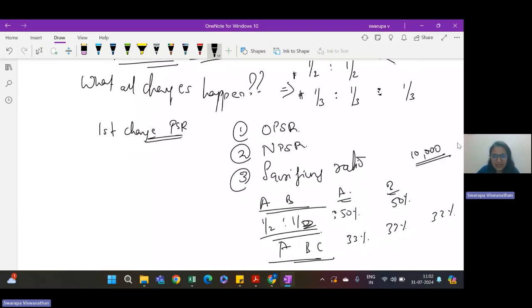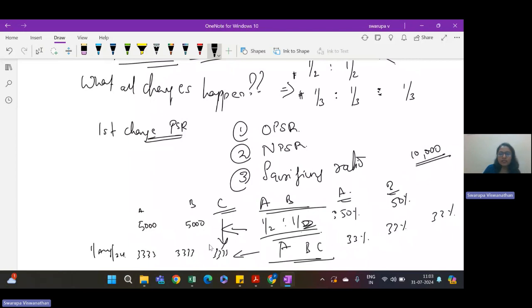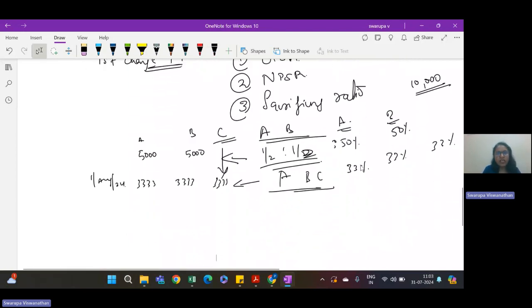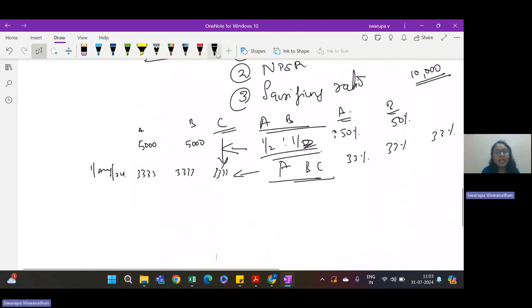Correct? If the profit was 10,000 rupees, in the earlier scenario, in the old profit sharing ratio, A will get 5,000 and B will get 5,000. But now with the new profit sharing ratio, from 1st August 24 onwards, A will get only 3,333, B will get only 3,333, and C is going to get 3,333.